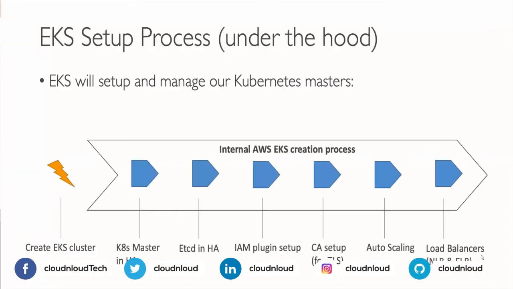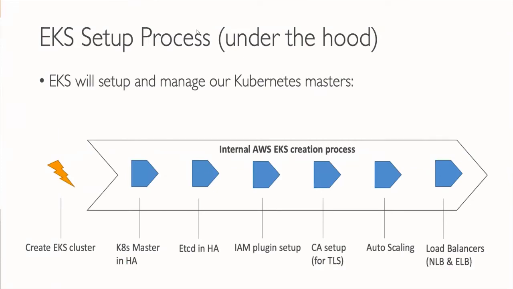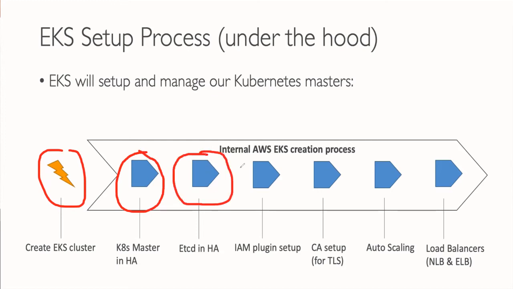Coming down, in the Amazon EKS setup process, we are going to create a cluster. When we create a cluster, it will create a master with high availability and etcd configuration with high availability.